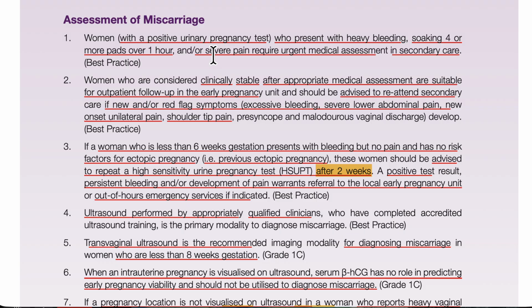Okay, red flag signs. These patients need referral. Another thing we have to remember in our mind: patients with red flag symptoms need referral. Okay, then what do we have if she is nearly 6 weeks pregnant,